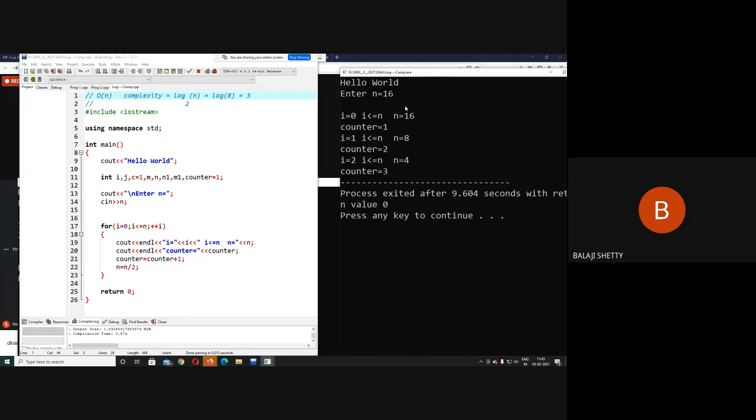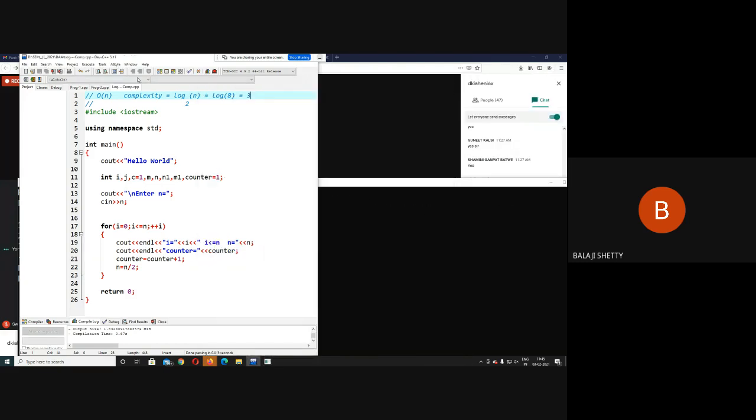It is always less than or equal to log to the base 2 of n. It is always less than or equal to your output. Okay? So here n is 16, 8, 4, and when i becomes 3, what happened here? Why should it execute 4 times? Execute the code.